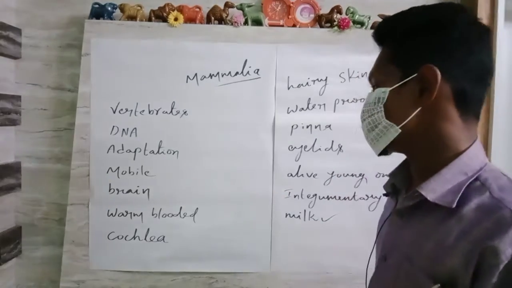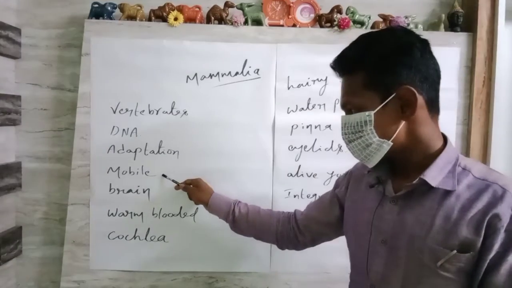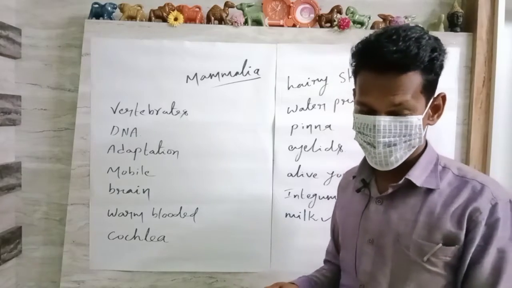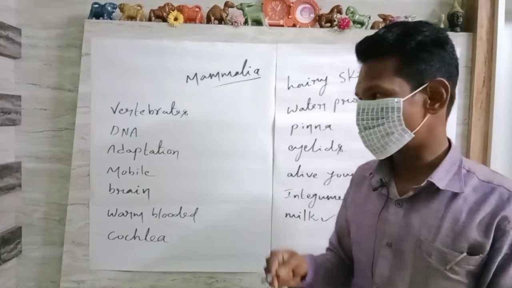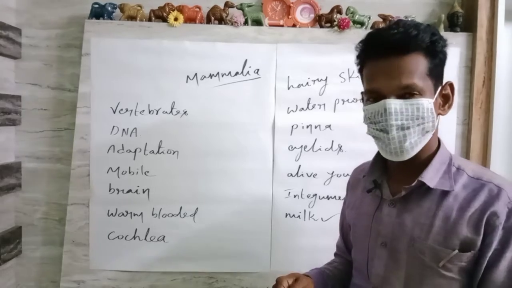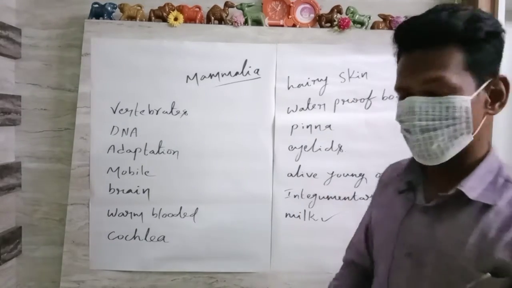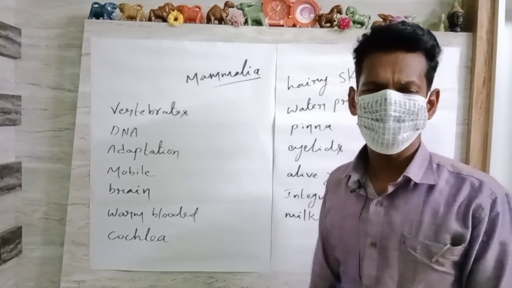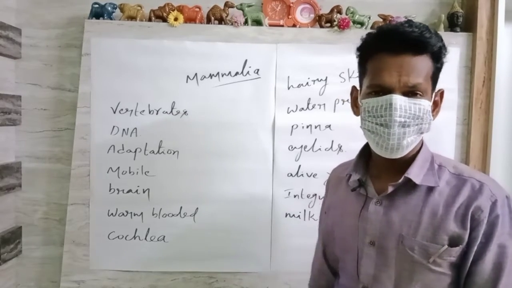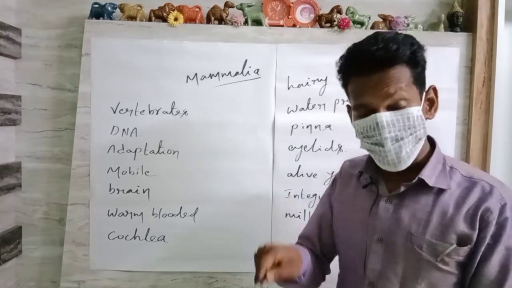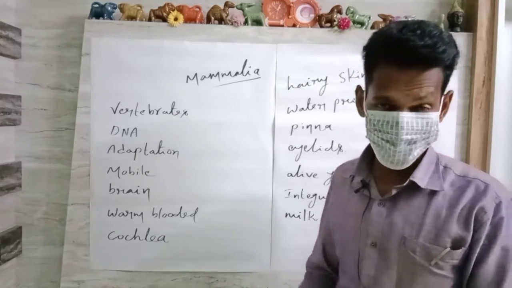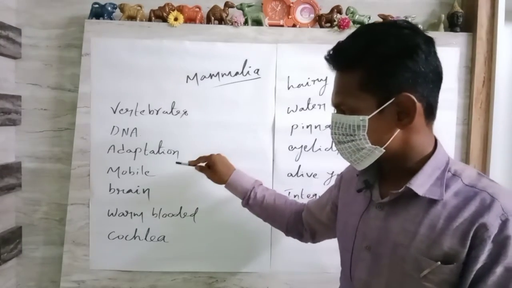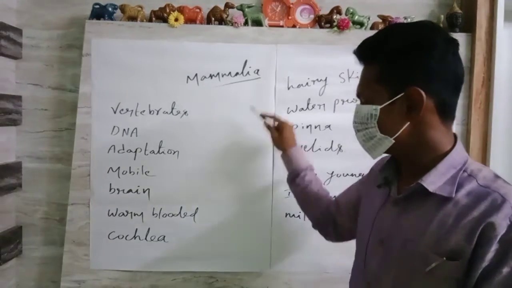So different types of mammals have mobility, and that mobility is under the control of different types of limbs or special structures. You might have learnt those already in lower classes. Homologous and analogous organs. Homologous in the sense structurally the same, functionally different. Analogous in the sense functionally the same, structurally different. You knew that already. So here mobility or locomotion can be seen in mammalia.